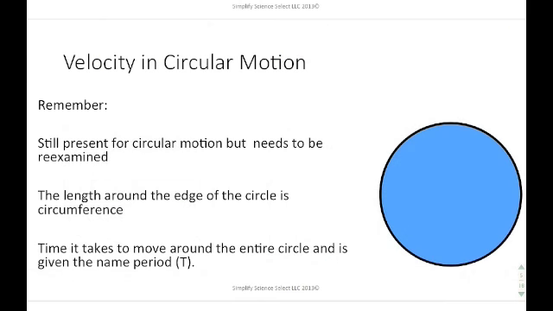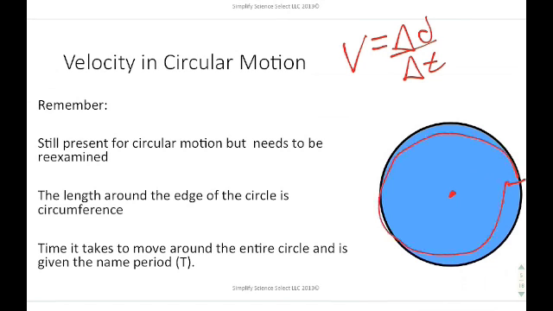Velocity in circular motion is very similar to that in linear motion, but remember, we have to re-examine some of our variables. The equation we have for velocity is generally velocity equals displacement divided by time. The problem with that is when you go around a circle once, technically your displacement is zero, but that doesn't mean you have zero velocity. So we really need to re-examine this.